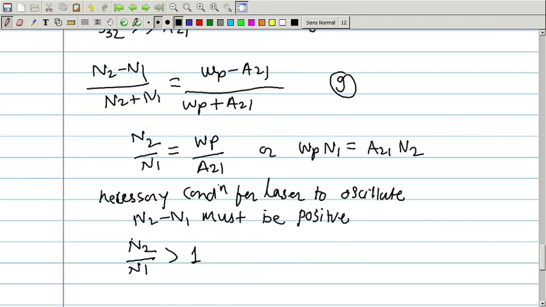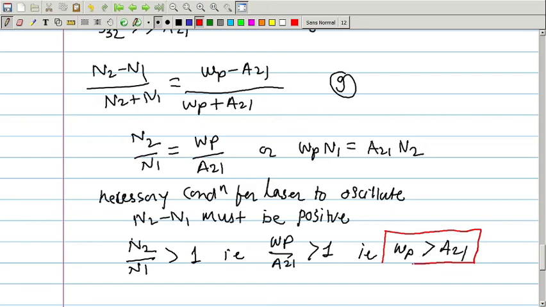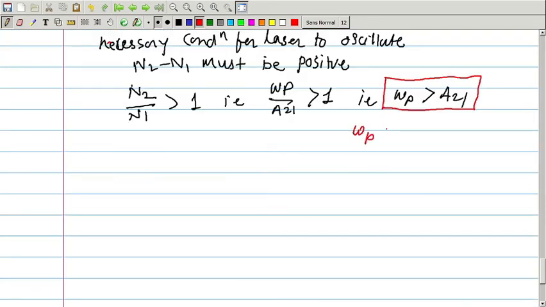This condition is required only when, if you see this equation, n2 upon n1 is greater than 1. That means Wp upon A21 is greater than 1, or that means Wp is greater than A21, right? So this is the required condition. That means the rate of pumping, or the term Wp, consists of